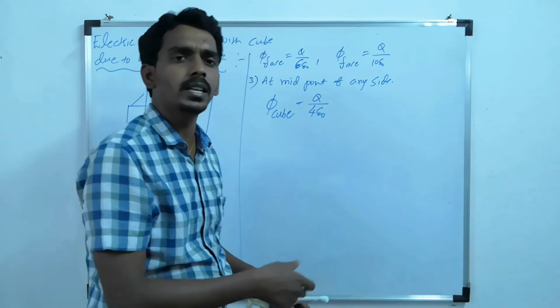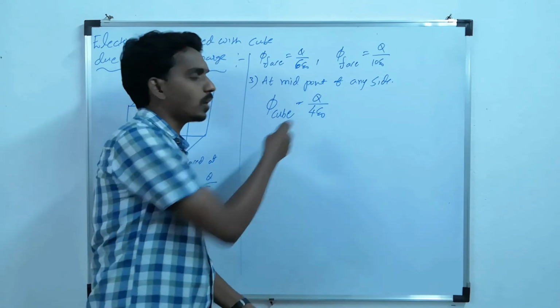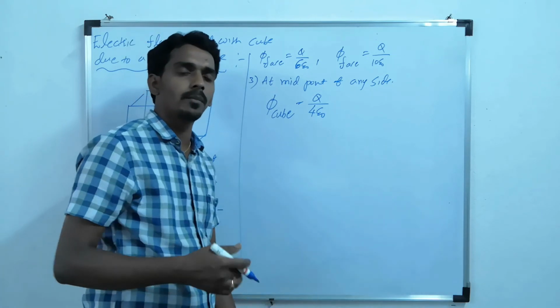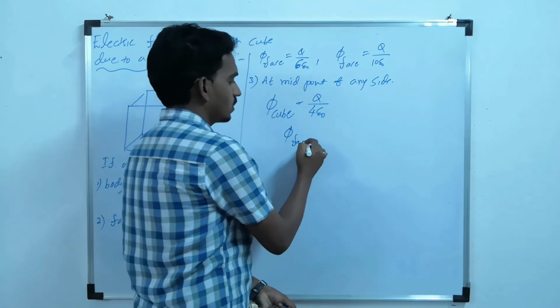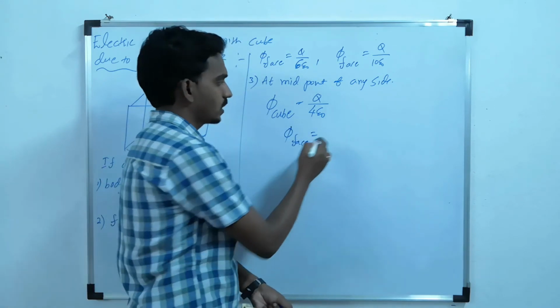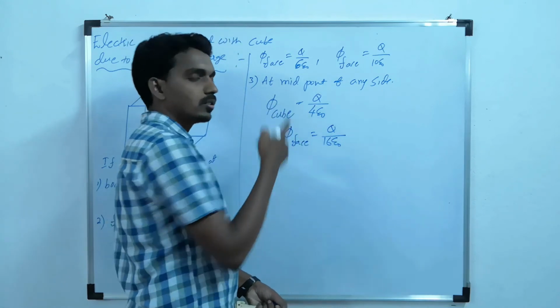Then what are the remaining surfaces? 4. So the total flux will be divided among the remaining 4 faces. So for each of those remaining 4 faces, it will become Q by 16 epsilon naught, because it divides into 4 parts.